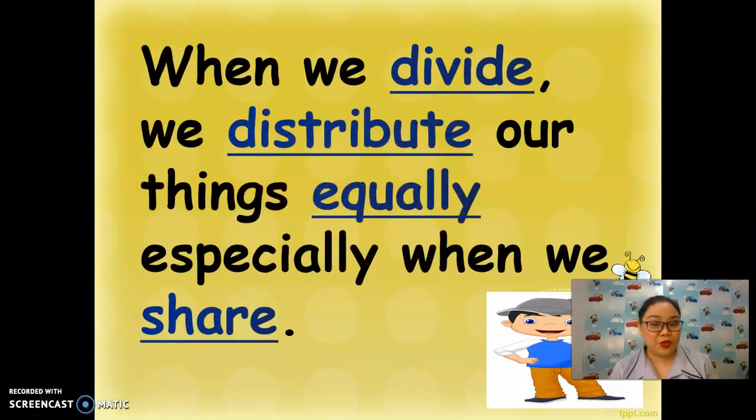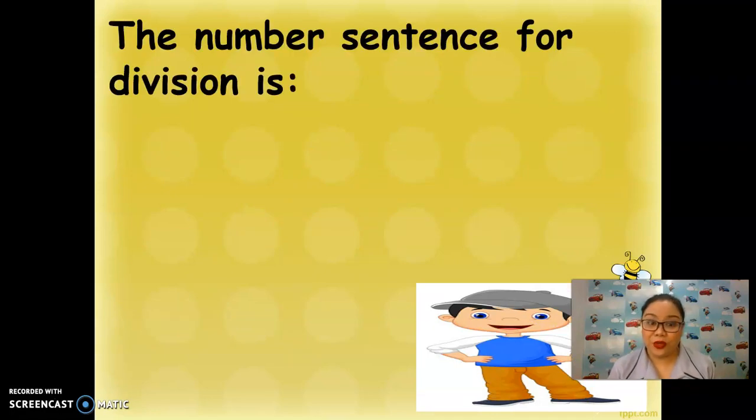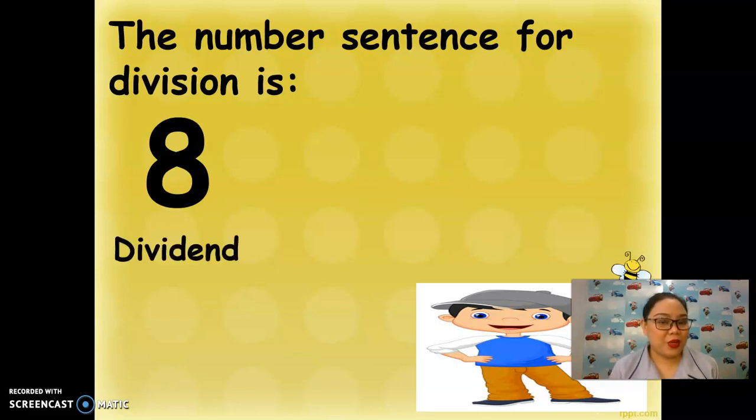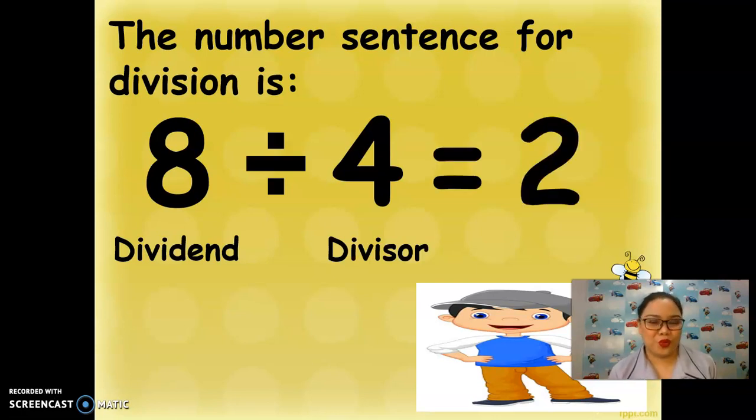Now remember, children, when we divide, we distribute our things equally, especially when we share. And the number sentence for division is 8, which is the dividend, divided by 4, which is the divisor, equals 2, which is the quotient.